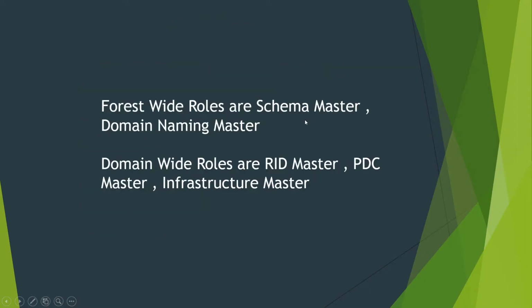Forest wide roles are schema master and domain naming master. So these two roles should be given to domain controllers, one per forest. If you have given these two roles to domain controllers, they cannot be given to any other domain controller in the entire forest. It is generally a convention that schema master and domain naming master should be on one DC, so that you can manage very comfortably. But they should not be assigned to a second DC.